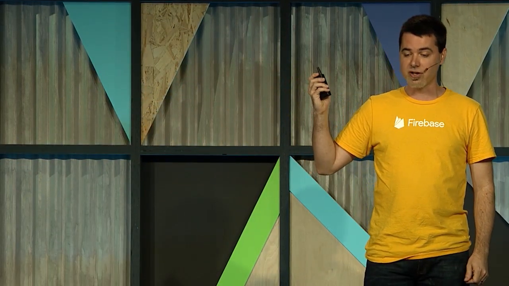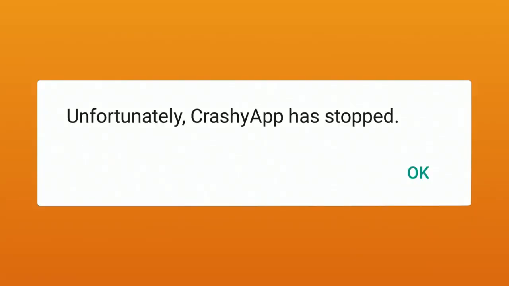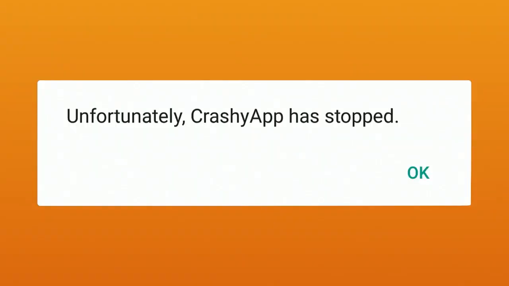So you might ask the question, how do you actually detect a crash? That seems like a strange thing. How do you do it? So I'm sure you all know this dialog. If you're an Android developer, you have seen this dialog. If you haven't seen this dialog, I'm willing to bet you've never written a line of Android code, or you're a really darn good developer. And actually, I think this dialog is kind of funny because it's saying something rather unfortunate happened, and I'm asked to be okay with it. Now, I don't think this is okay. This is not okay. So the button should actually say not okay. I really think it should say not okay. But in this case, I'm being asked to say that it's okay. And then when you push okay, then the process finally dies.